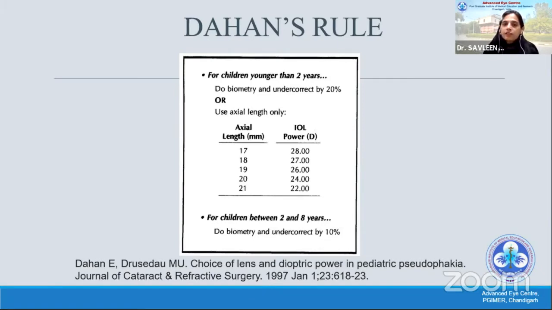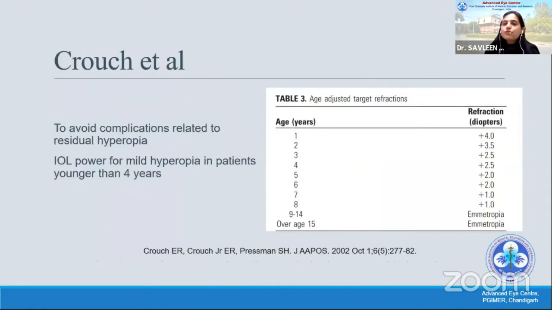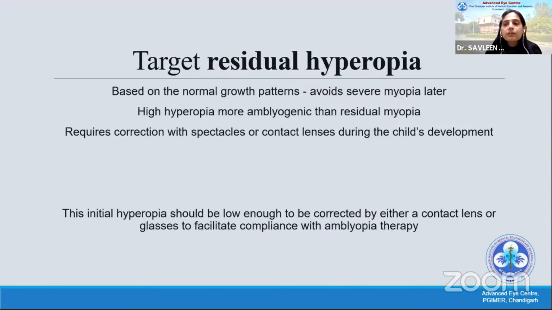For children younger than 2 years, you undercorrect by 20%, and for a child beyond 2 years, you undercorrect by 10%. We also have axial length values where you can directly choose the intraocular lens power in case you are not able to do the keratometry reading. There are other rules, the rule of 7 by Enyedi et al., and the rule of Crouch, which said that you aim for a moderate hyperopia. So what I think Dr. Jagatram and Dr. Jaspreet, and what we have been learning in our institute, is that we do target a residual hyperopia, a moderate hyperopia based on the normal growth pattern, because it avoids myopia later.